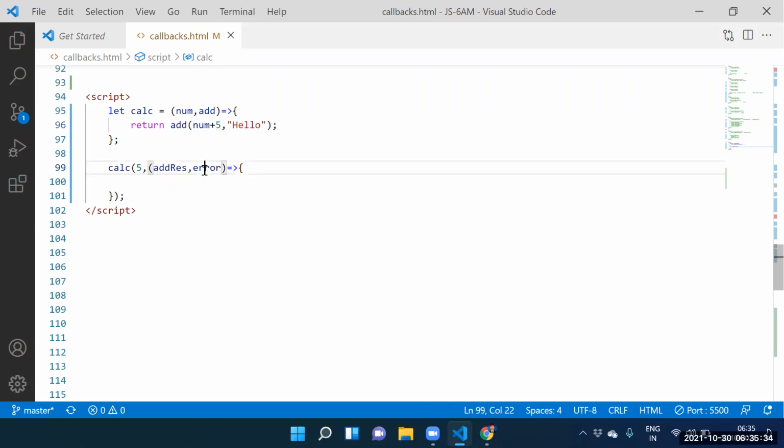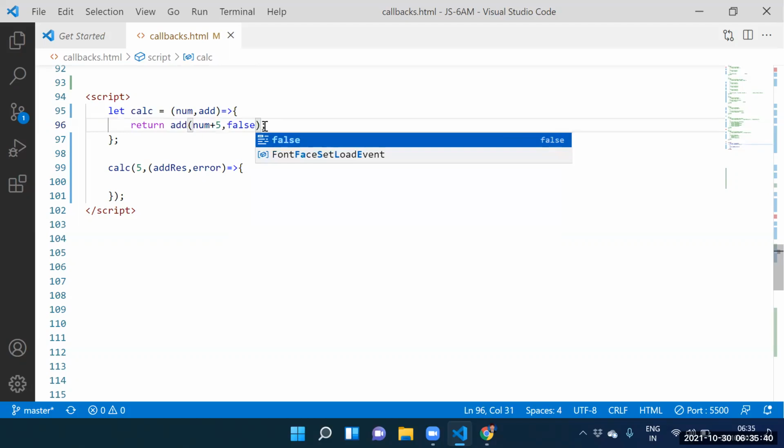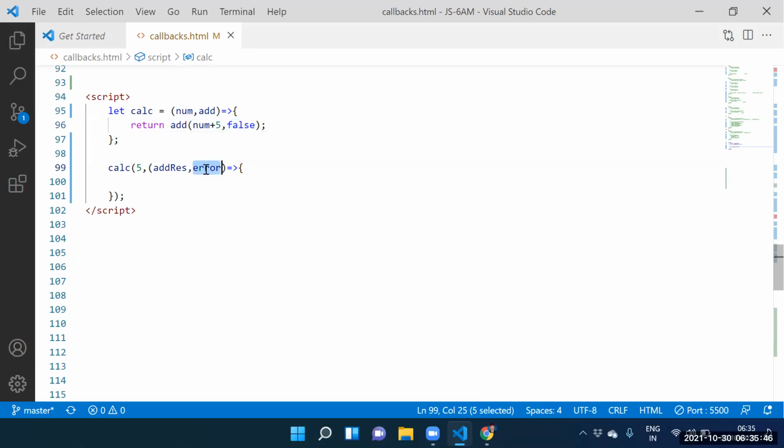Hello is stored into error. Don't pass hello here, never pass hello here. It's recommended to pass something like false. Anything we can pass, a dummy example, anything. Guys, this false is stored into error.